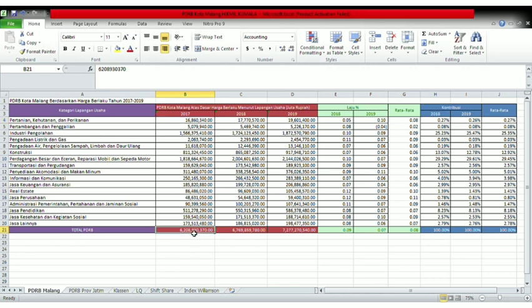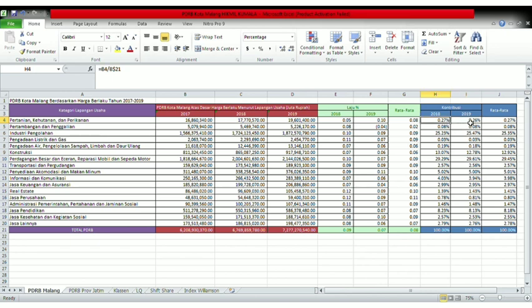This also applies in seeking contribution in 2019, in which a category of business field is divided by the total GDRP of Malang City. After we know the contribution in 2018 and 2019, then we look for the average of the 2 years, namely by dividing the contribution in 2018 by the contribution of 2019.